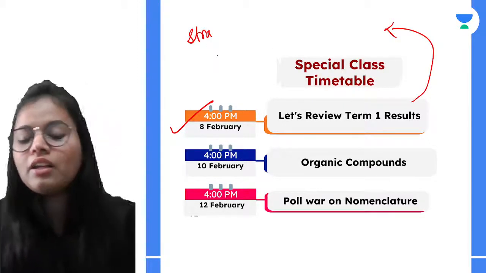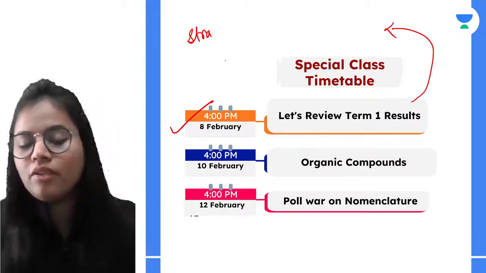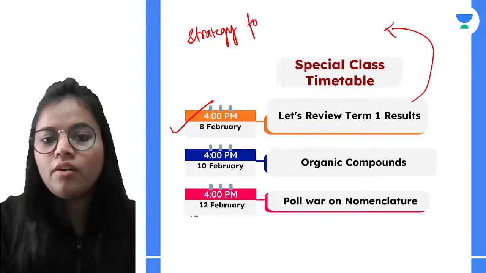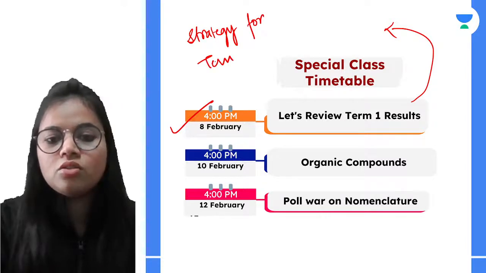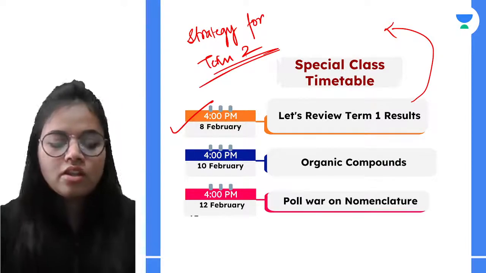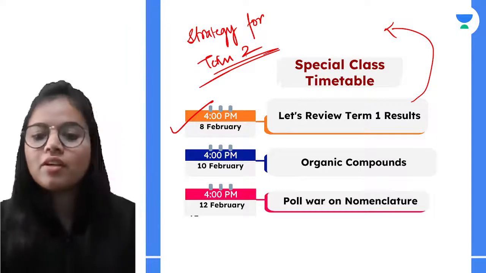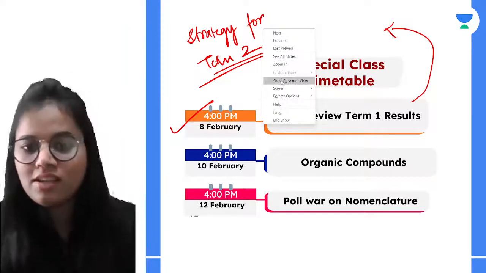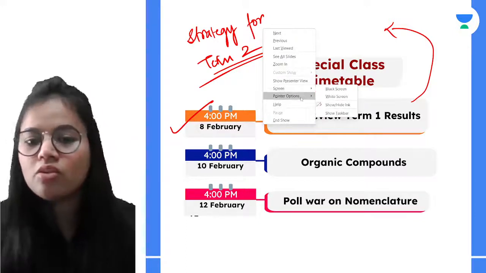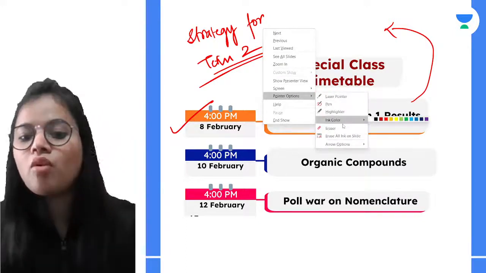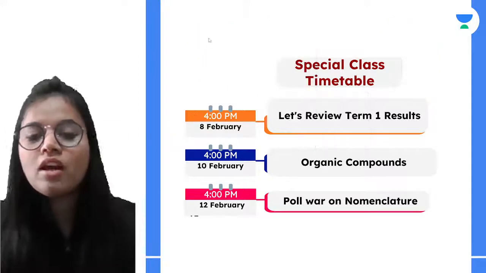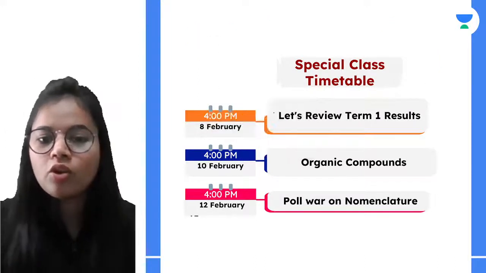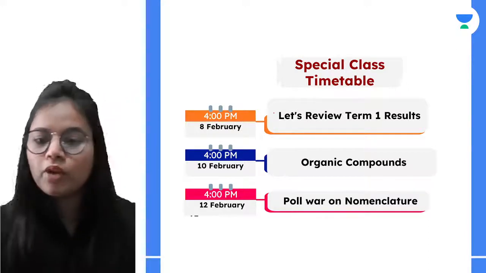We will be covering the review of term 1 result, and then we are going to have the strategy for term 2 examinations. So that makes it a very important session. Kindly make sure to watch this session. It is scheduled for today at 4 p.m. Please make it a note. Okay, we are going to discuss some of the very important things.